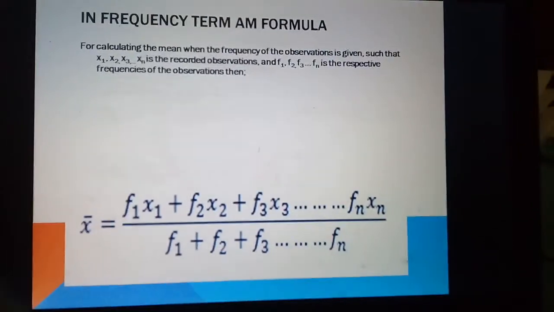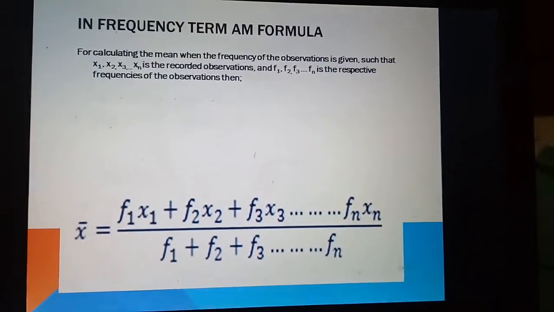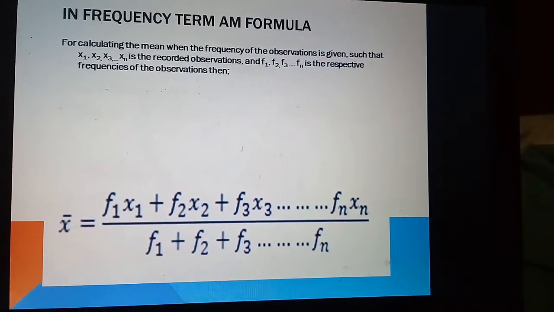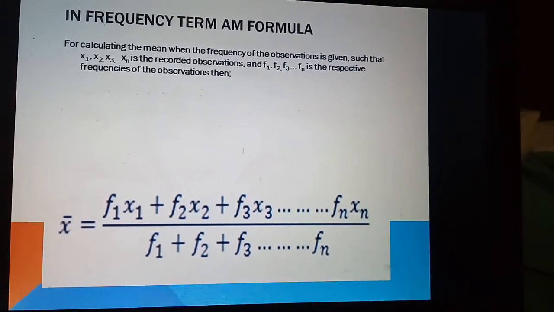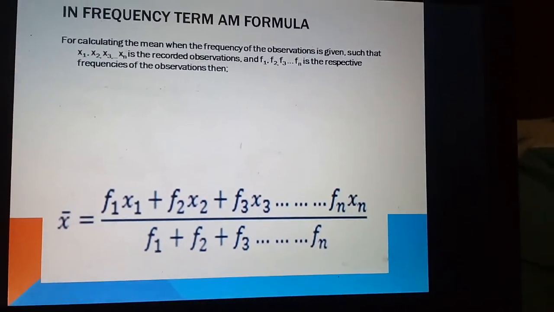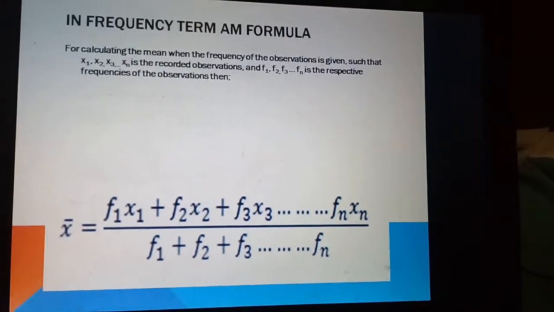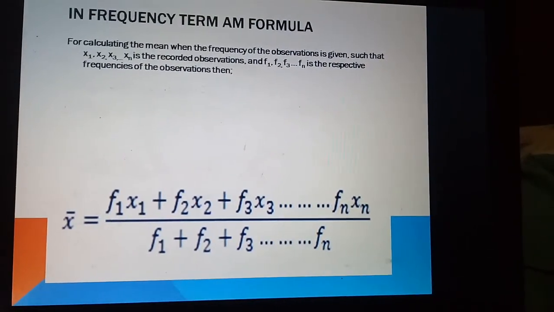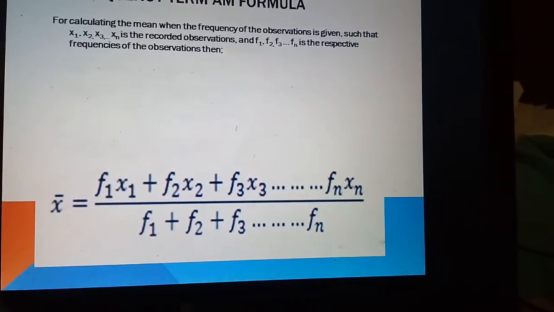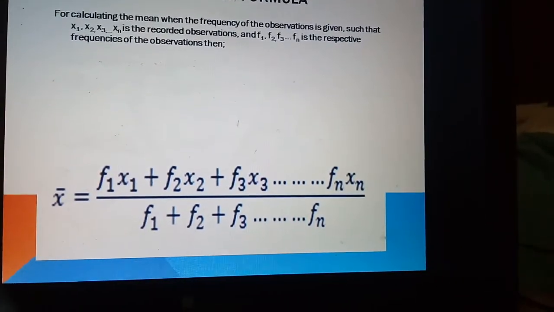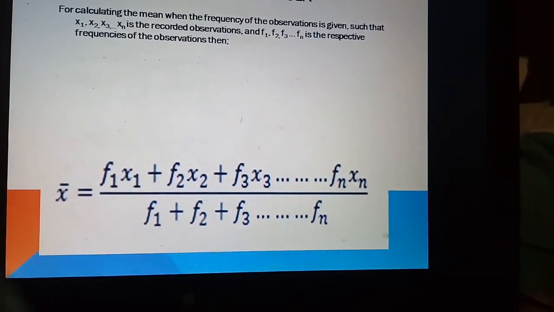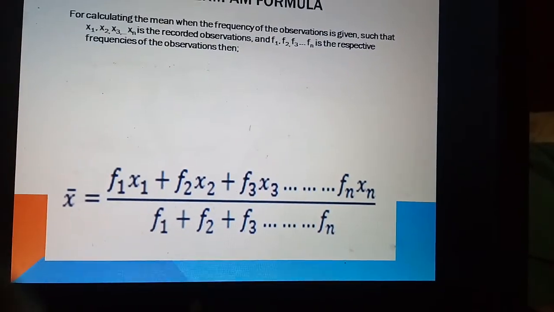In frequency terms, the arithmetic mean formula for calculating the mean when the frequency of the observation is given, such that x1, x2, x3 ... xn are the recorded observations and f1, f2, f3 ... fn are the respective frequencies of the observations, is x bar equal to f1 x1 plus f2 x2 plus f3 x3 ... plus fn xn, divided by f1 plus f2 plus f3 ... plus fn.